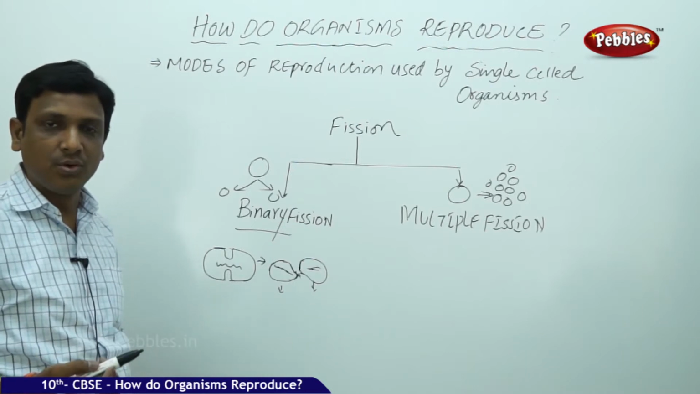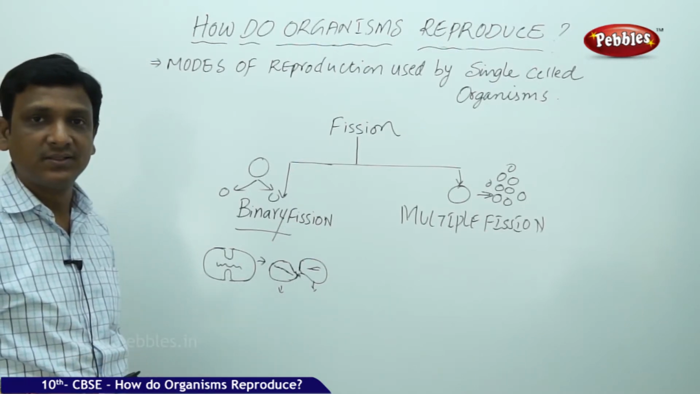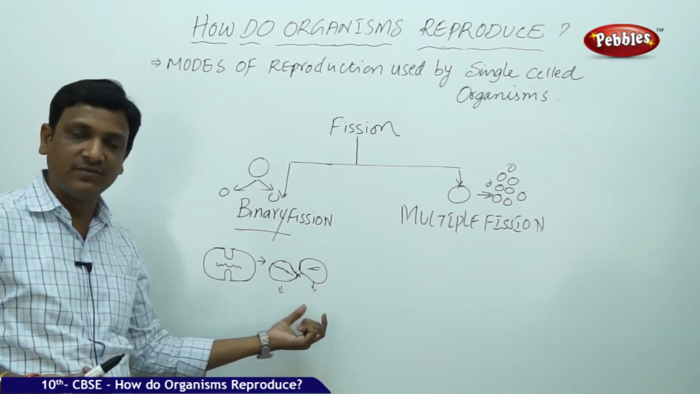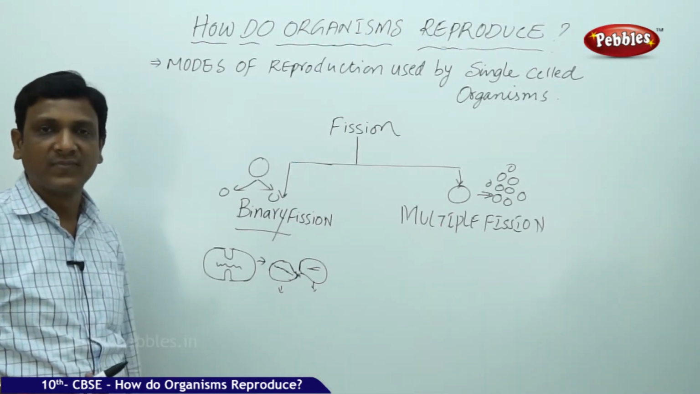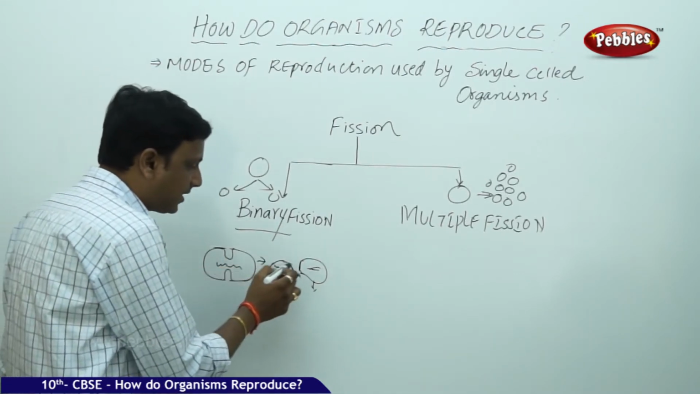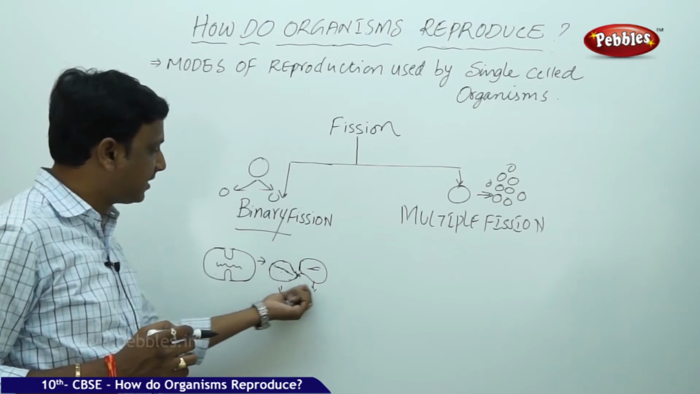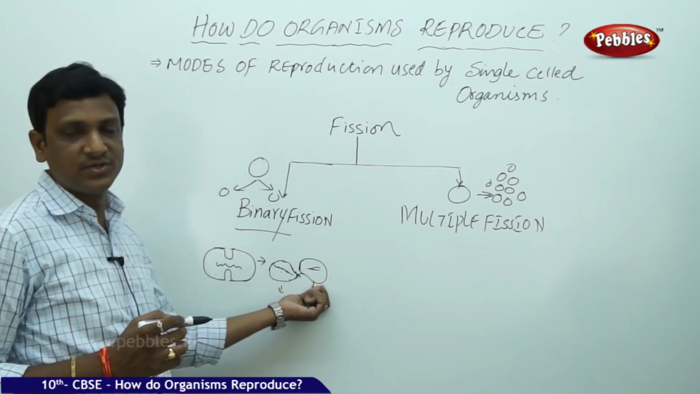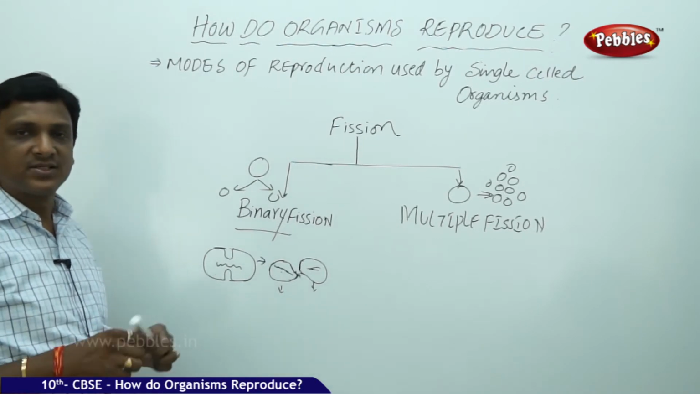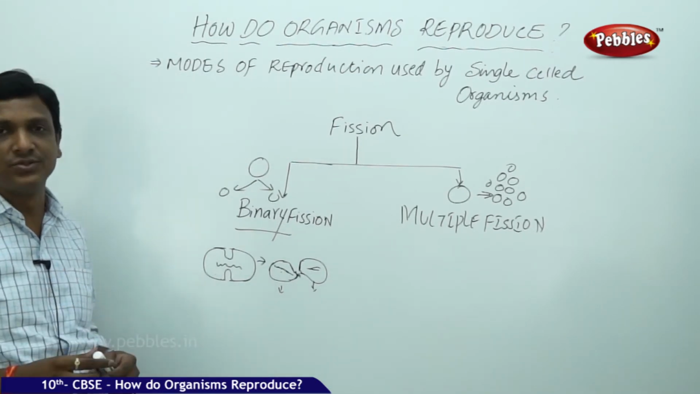So now there is no question of parent. Where is the parent? Here the parent has become two cells. Now you cannot tell which is parent, which is daughter. The parent does not exist here because the parent cell is divided into two daughter cells. We cannot distinguish it like that. This is binary fission, in which a cell splits into two.